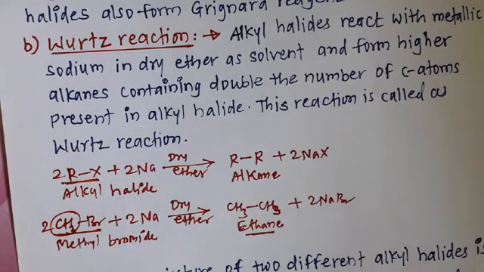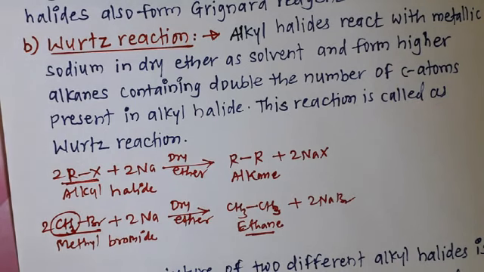When we take 2 different alkyl halides and react them with sodium metal in the presence of dry ether as solvent, they form a mixture of alkanes in different proportions. The different alkyl halides must have the same halogen.